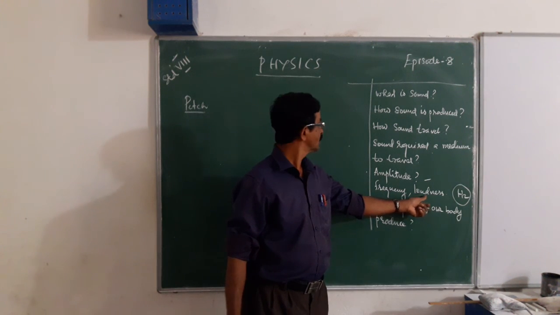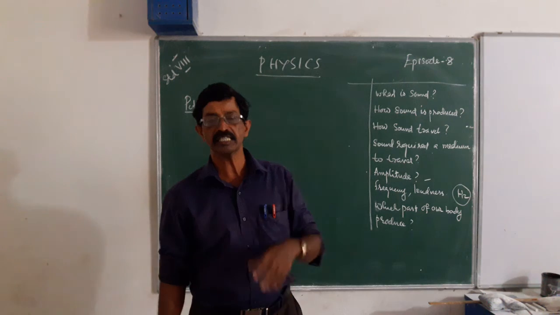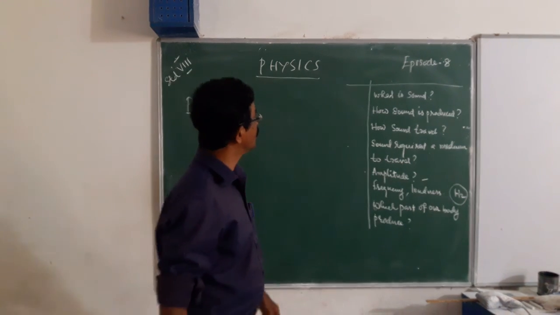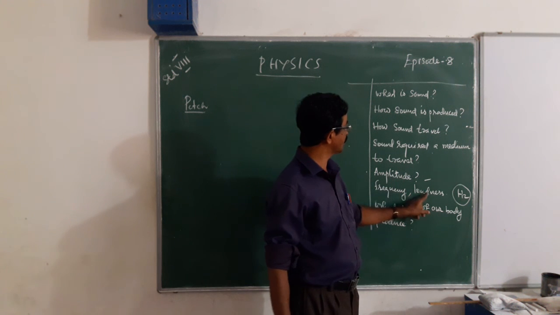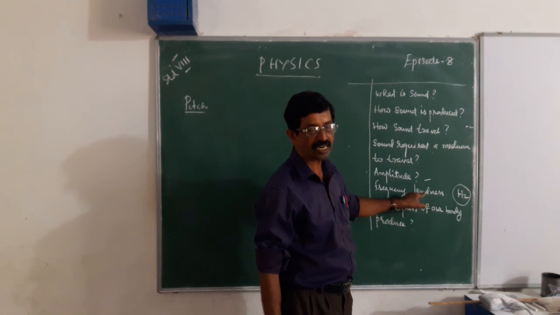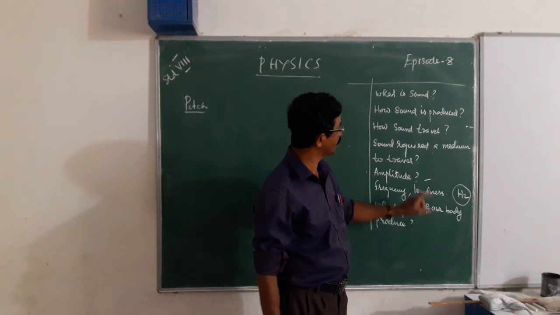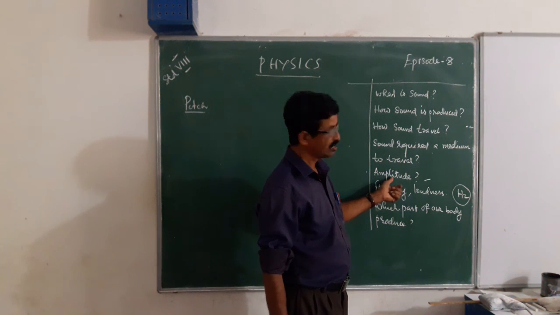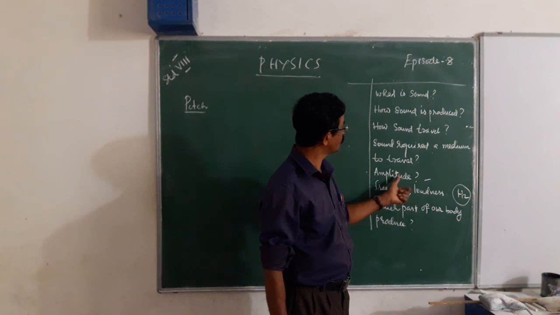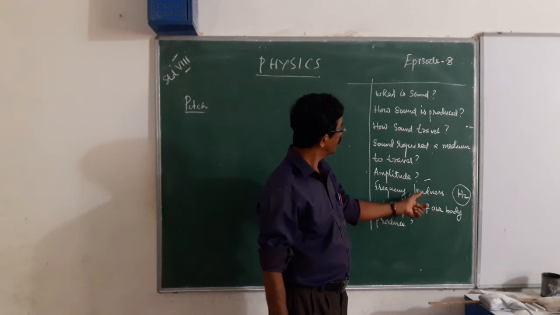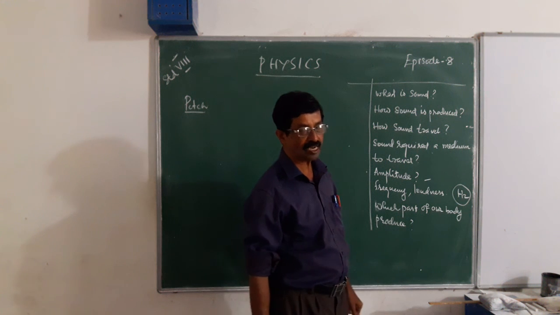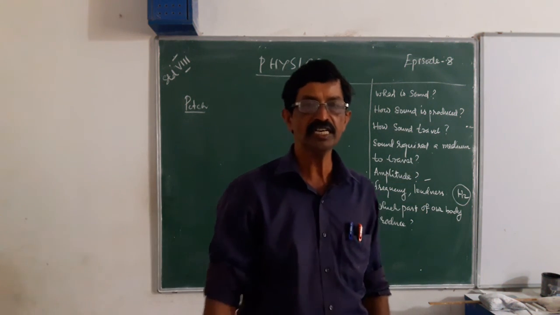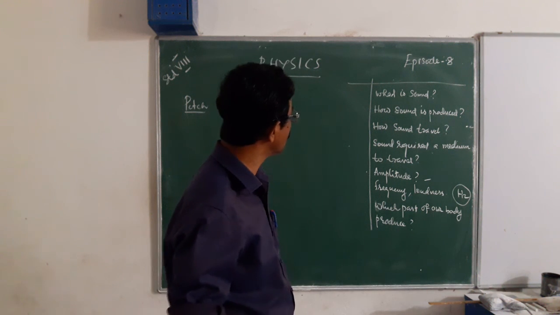Then loudness. Loudness is that some sounds become louder and some others feeble. Now, how are amplitude and loudness related? Loudness is proportional to the square of the amplitude. That means if the amplitude becomes twice, loudness becomes 4 times.